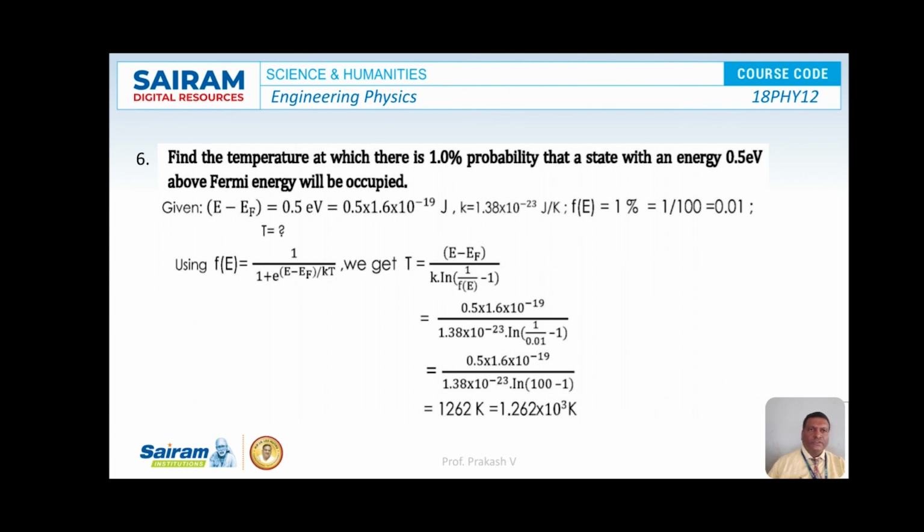So on simplification, we are going to get the value for T as 1262 Kelvin, or 1.262 into 10 to the power of 3 Kelvin. So this is the temperature.